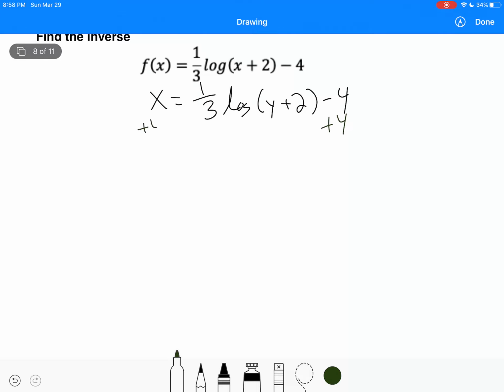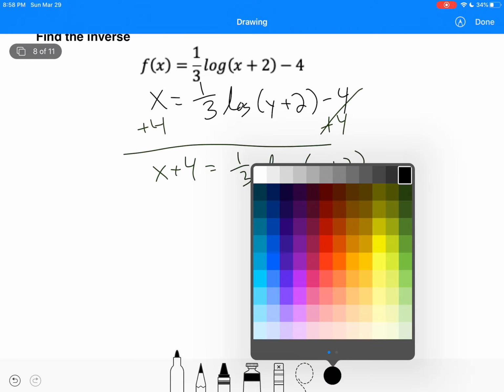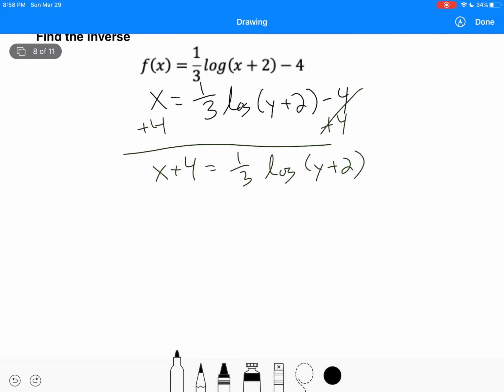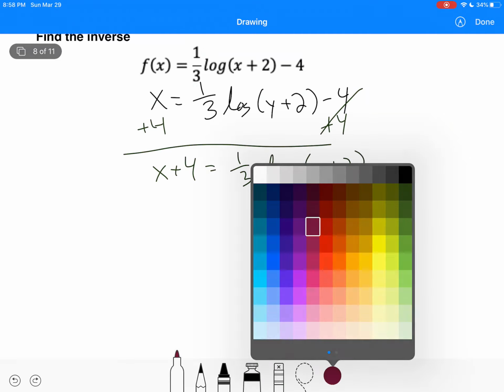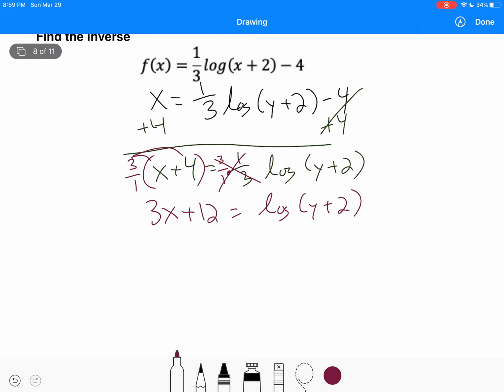Let's move the 4 first. Add 4. X plus 4 equals 1/3 log of (y plus 2). Okay. Now, do we have the log by itself? No, we still have that 1/3 out there. How are we going to get rid of that 1/3? We need to multiply by the reciprocal, 3/1, so that it can cross out. So we need to multiply all this by 3/1. So we can distribute that. It'll give us 3x plus 12 equals log of (y plus 2).